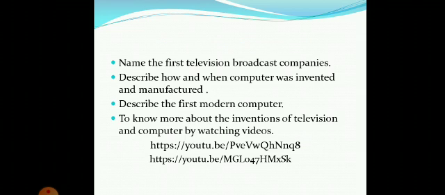Name the first television broadcast companies, and you should also be able to describe how and when computer was invented and manufactured. You people should also be able to describe the first modern computer.